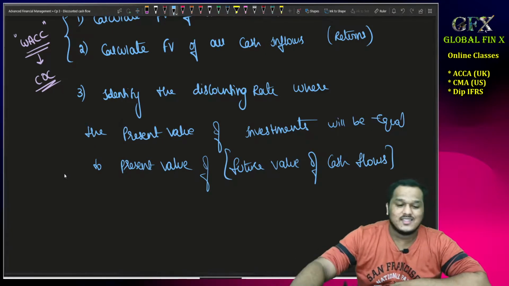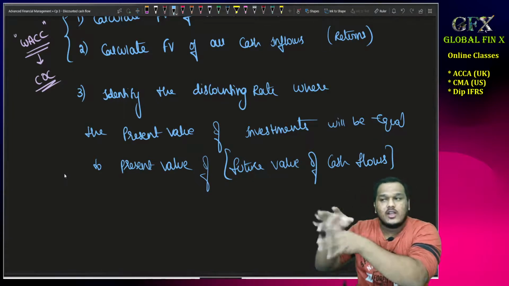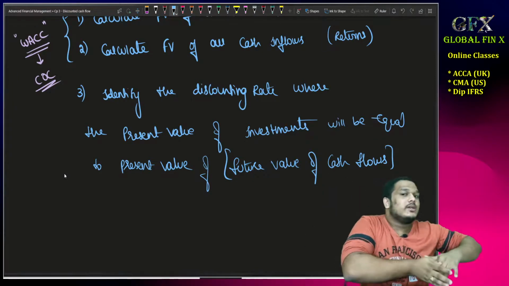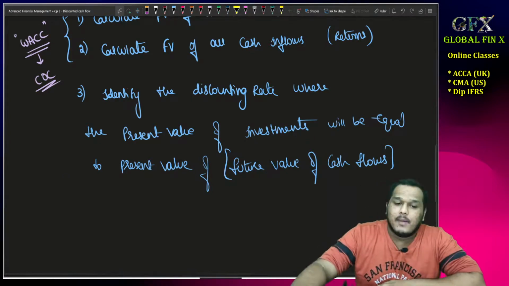Sir, now what is this? So you have already pushed all the intermediate cash flows to the end of the last year. So from there, you need to discount it back to the present value. So whatever rate you are using, that rate will be called MIRR, right?